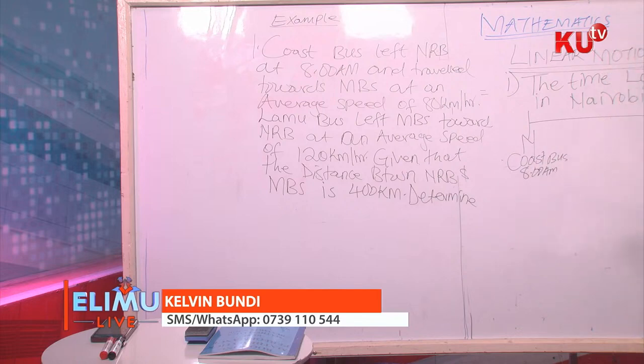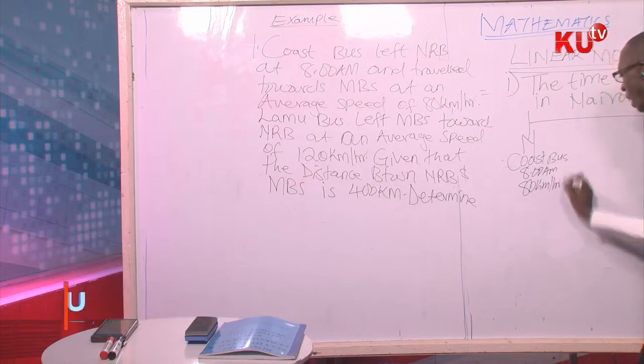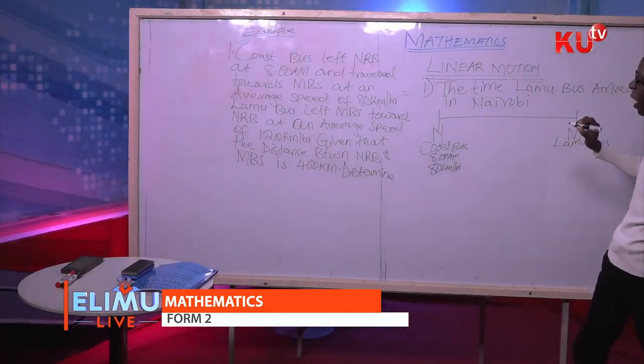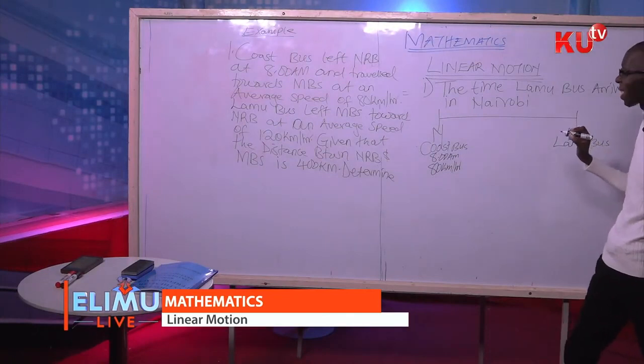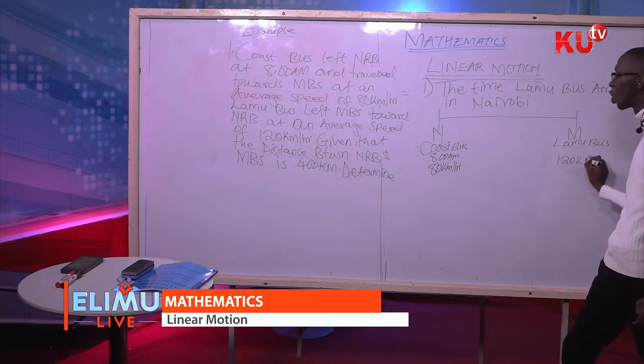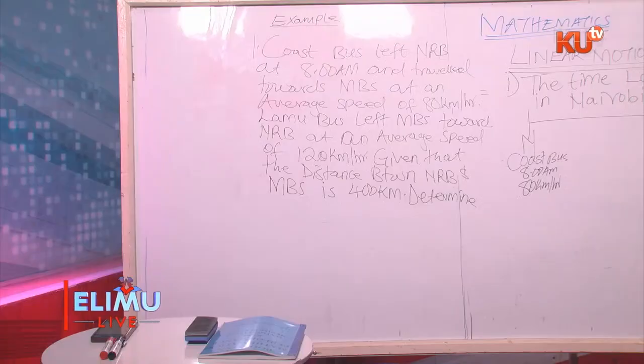So my dear student, Coast bus left Nairobi. So there is Nairobi and there is Mombasa. Coast bus left Nairobi at 8:00 a.m. and traveled towards Mombasa at an average speed of 80 kilometers per hour.